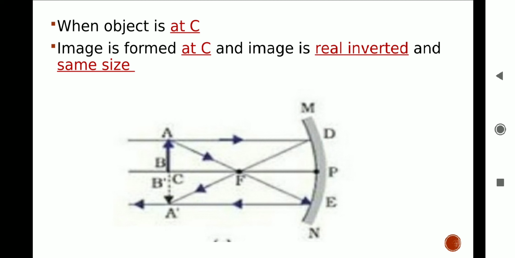Now students, we will use rule number 3. We take a second ray passing through the focus. It strikes the mirror and gets reflected in the direction parallel to principal axis. A dash B dash is the real image of the object. Image formed in this case is same size as the object, at center of curvature, and real and inverted.